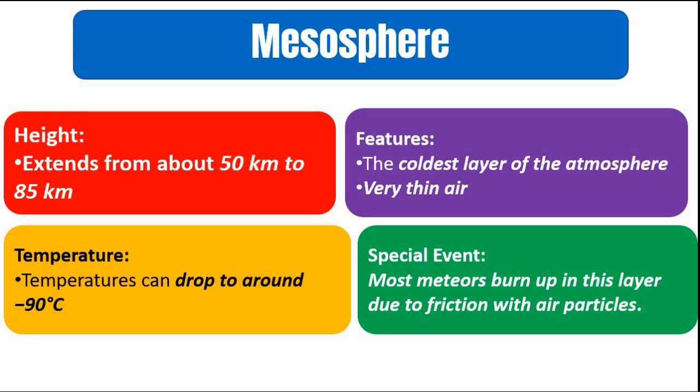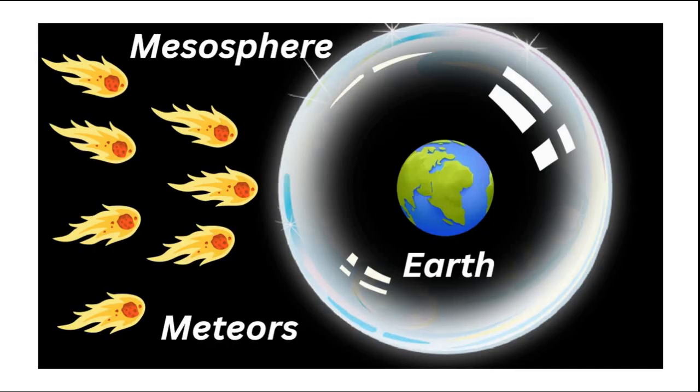So that is mesosphere. This layer is the coldest layer, where temperatures can drop to about minus 90 degrees Celsius as the height increases. And the air is very thin because of the presence of very few gaseous molecules. And this layer has the unique characteristic that most meteoroids, because of friction with air, burn up in this layer.